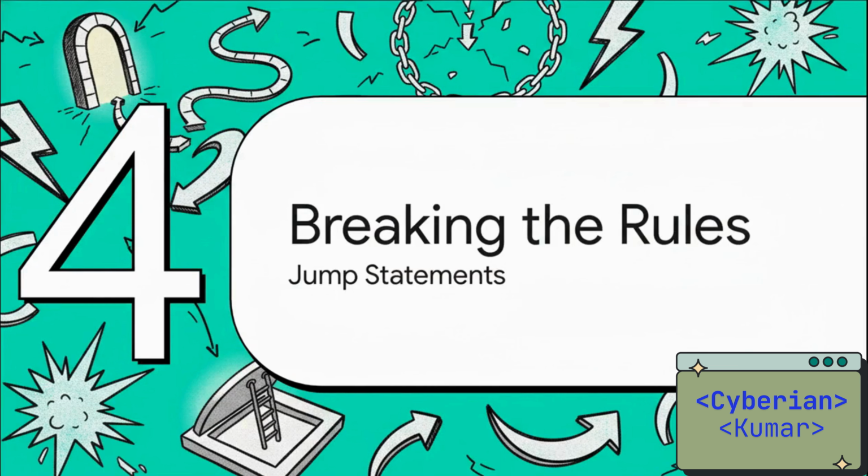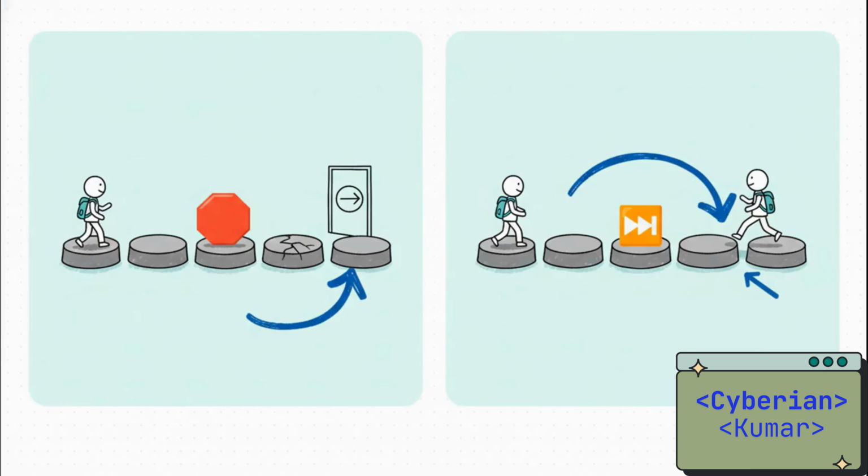Okay, now that we know the rules of loops, let's talk about how to break them. Because sometimes in your adventure, you need a secret passage, maybe an escape hatch. And for that, we have what are called jump statements. There are two main jump statements you need to know. First is break. Think of this as the big red emergency exit button. It stops the entire loop right then and there, no questions asked.